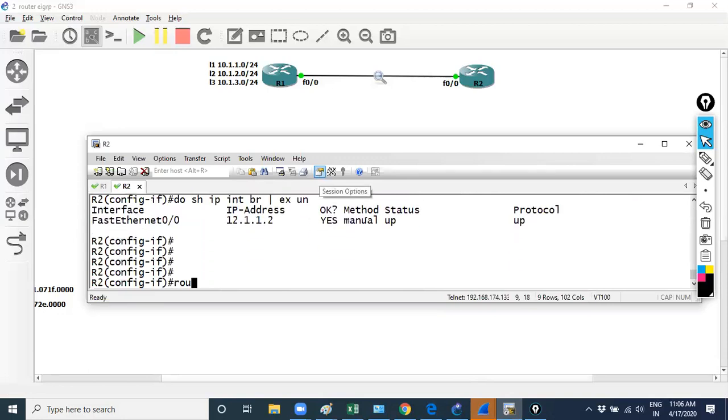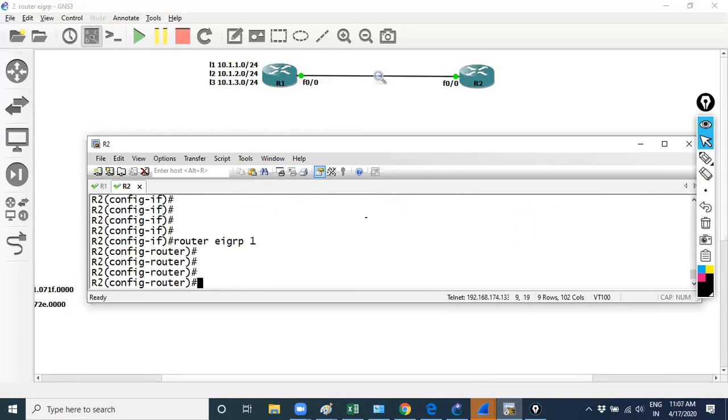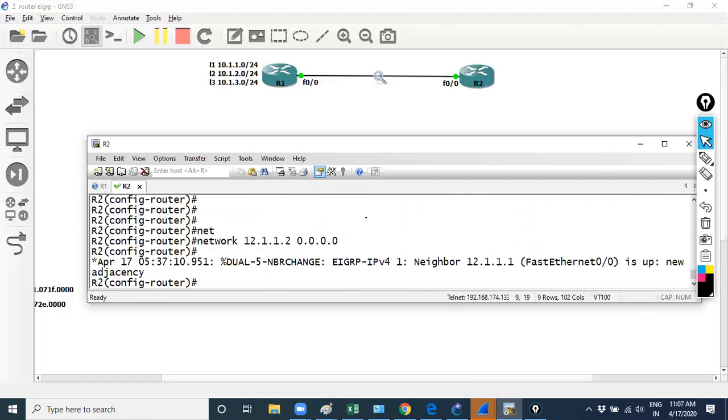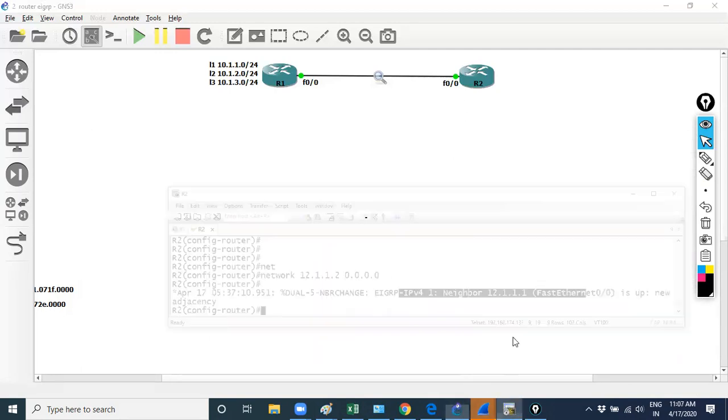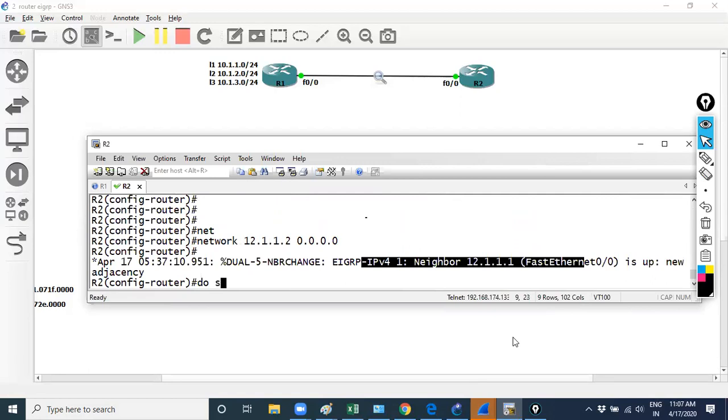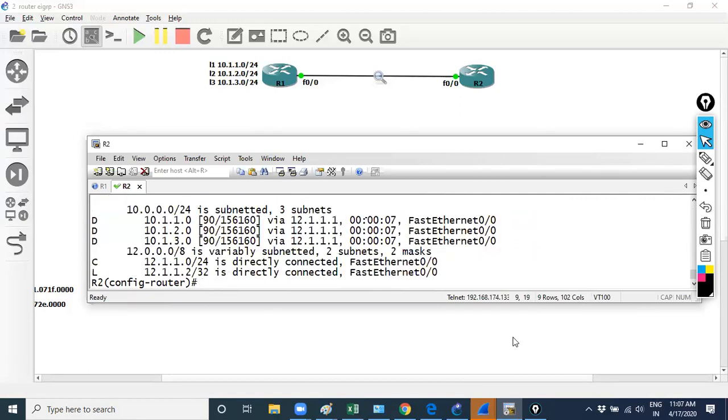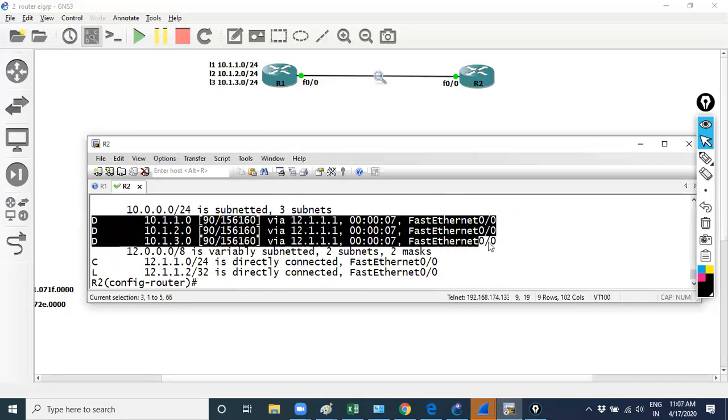Okay, what I'm going to do, I'm going to enable the router EIGRP process, which is one, and the network command. I'm using 12.1.1.2 with wildcard mask 0.0.0.0. Okay, we'll perform the show ip route. You can verify there are some prefixes of 10. And how am I receiving the prefixes? By using the CIDR value.